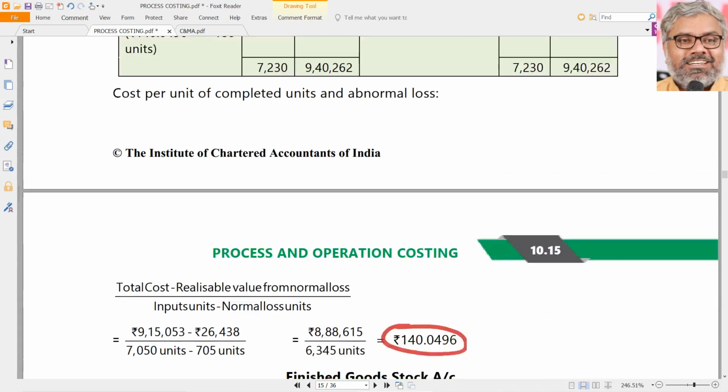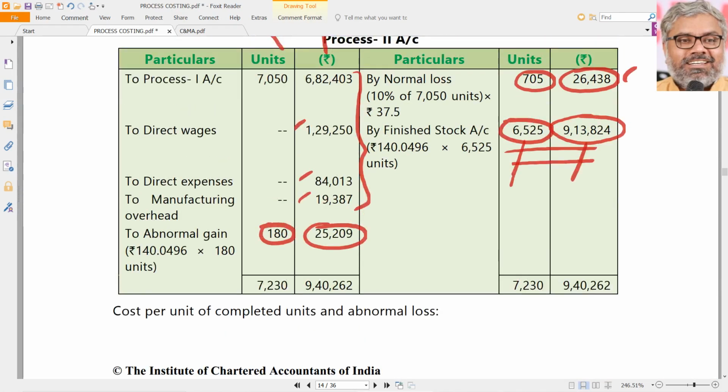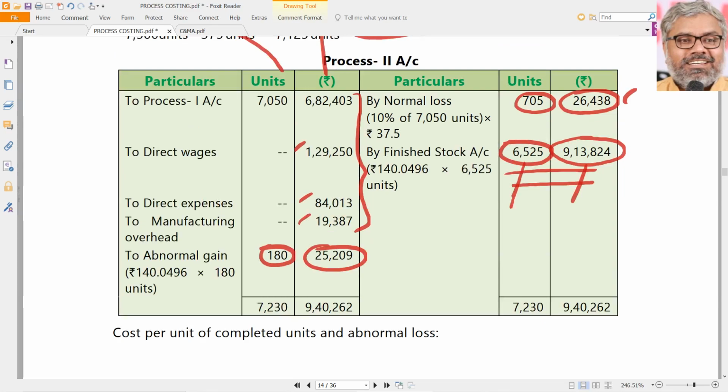Same way abnormal gain also. Abnormal gain here, we talked about 25,219. Will that be really that much abnormal gain? No. We have transferred, we said that this much normal loss is there. This much normal loss will not be there. Actually, it will be lesser than that. So these two will get nullified. And abnormal gain will be really how much?